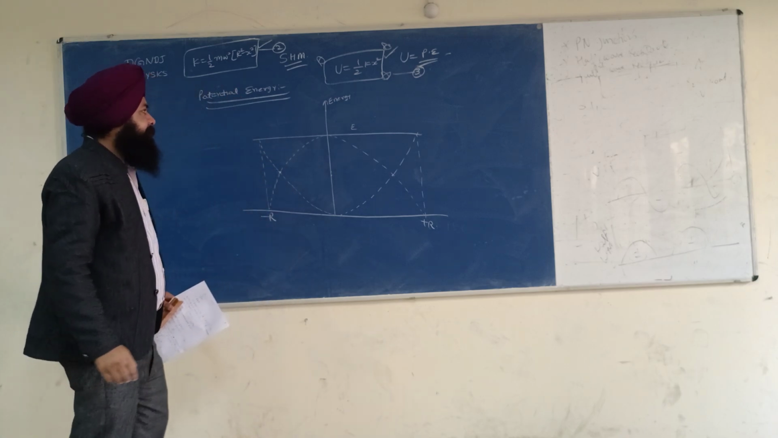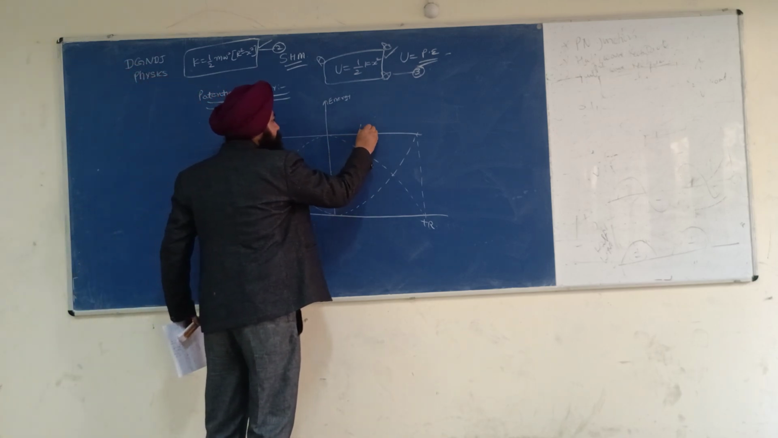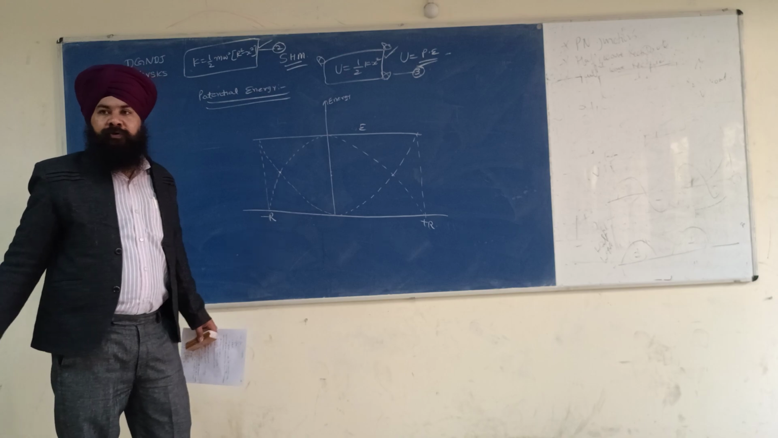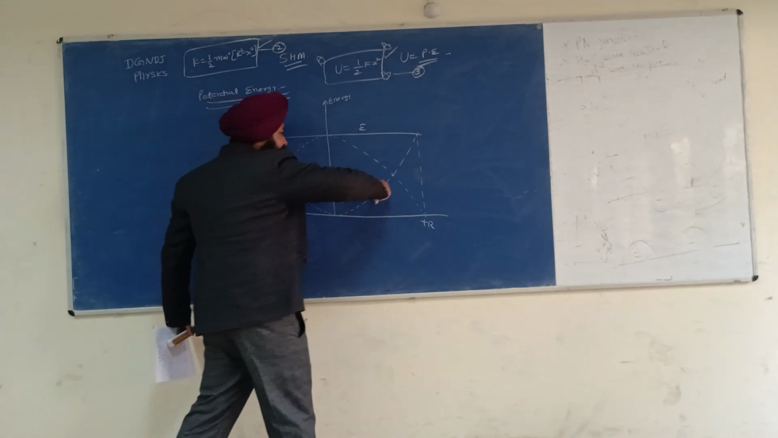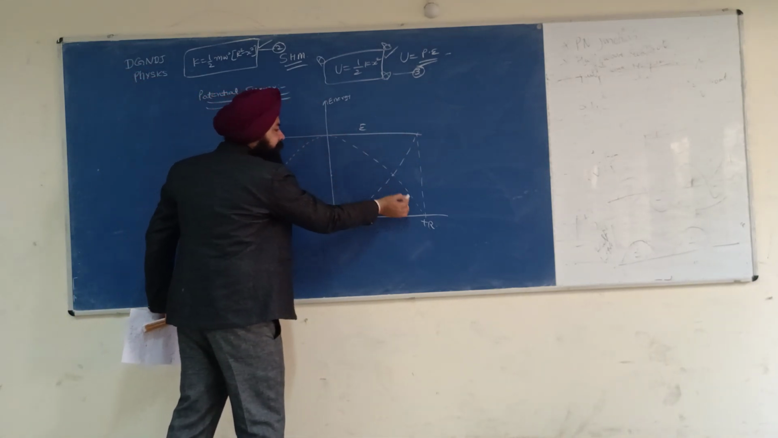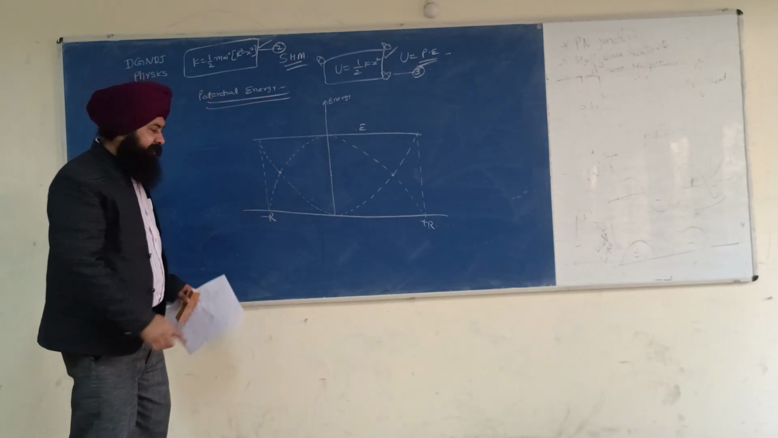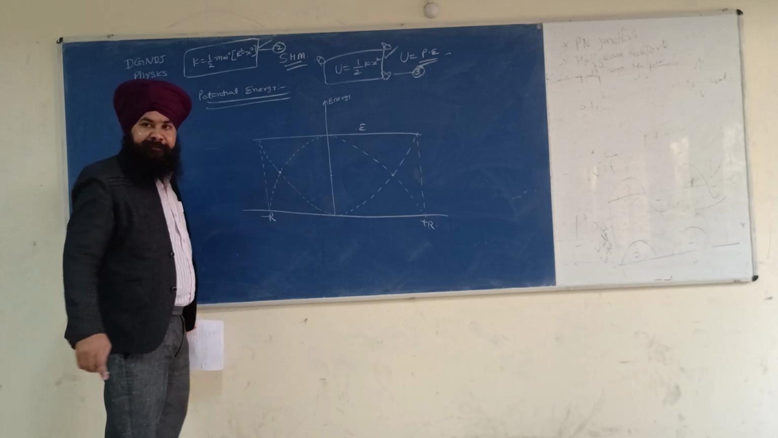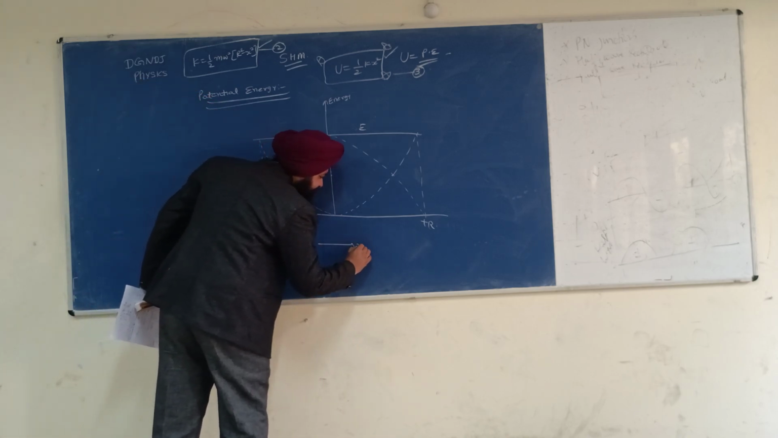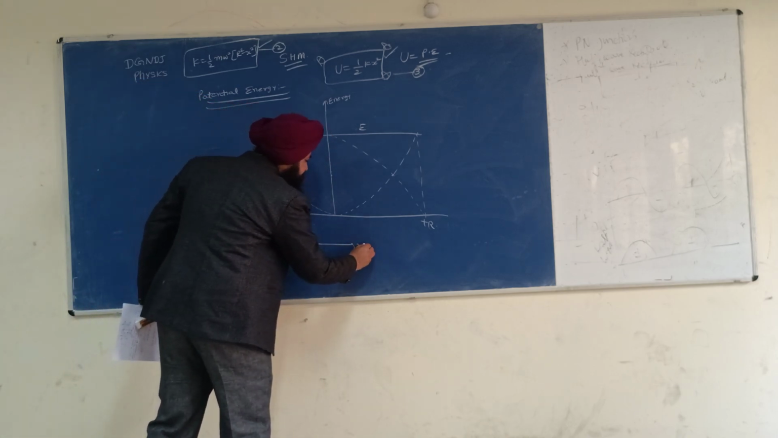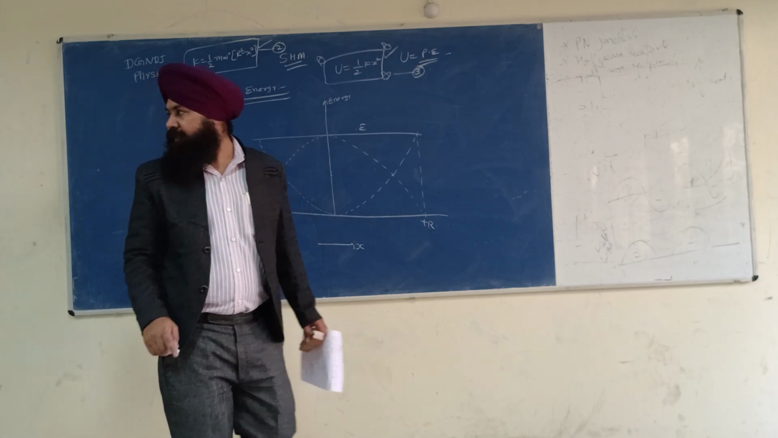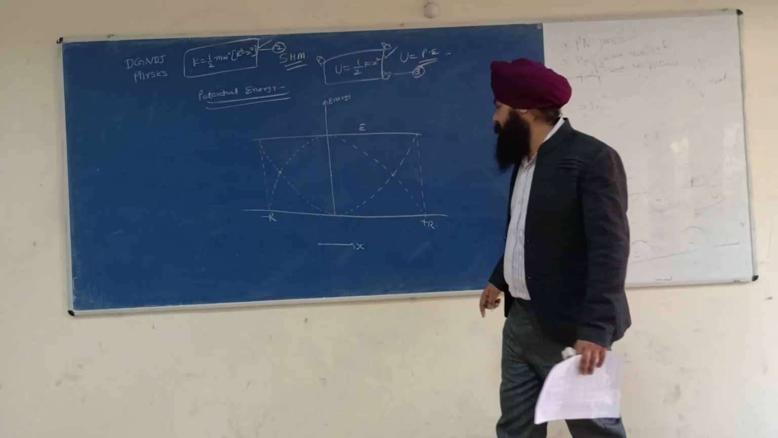Now please tell me. See, we have two dotted lines. One graph is this one, and another graph is this one. This plus R represents the extreme position. This minus R also represents the extreme position. And this is the x, the displacement.